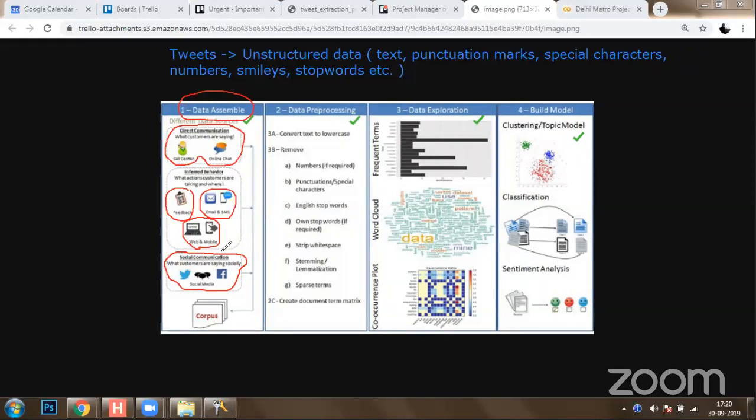So now we have thought of a plan: why not solve this problem for users? You can make an application. This application is going to collect information about all the social tweets about Delhi Metro, the tweets coming from DMRC, tweets coming from individual people, and tweets coming from websites like news channels and news websites. Once we collect that information, we can structure it appropriately, extract meaningful information out of it, and then inform the users.